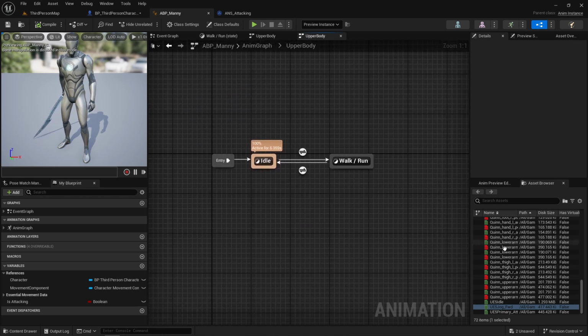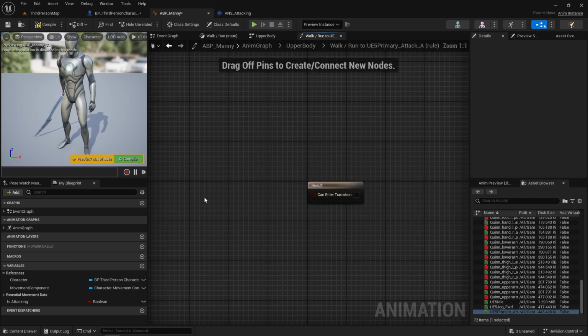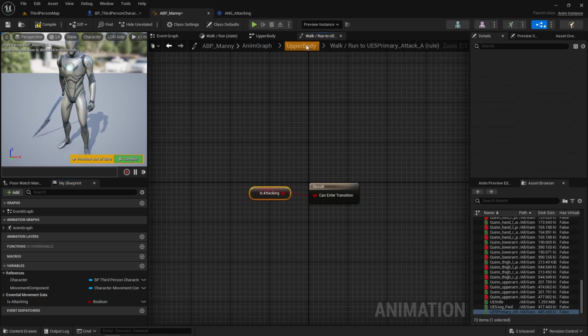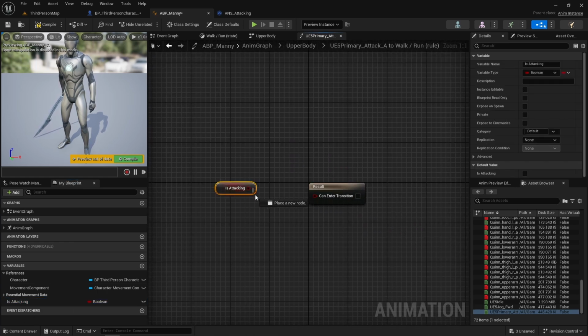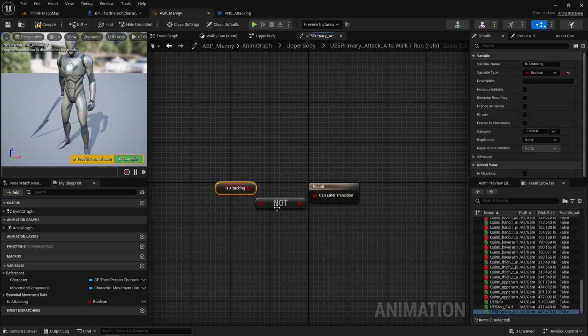Now, in the animation blueprint, let's add our attack animation state. Start by dropping our attack animation in and plugging it into both idle and run. The entry condition will be is attacking. And the out will be set to is attacking into a not bool. We need to do this for both idle and run.